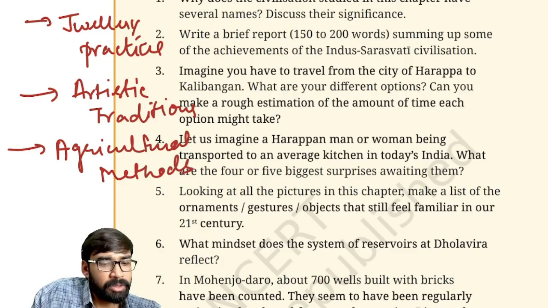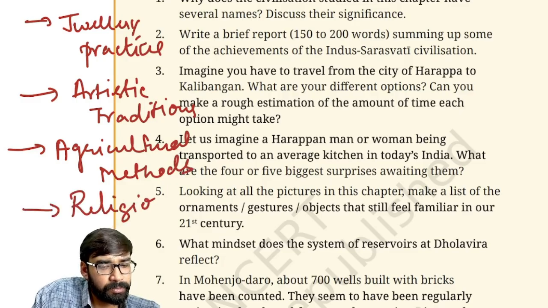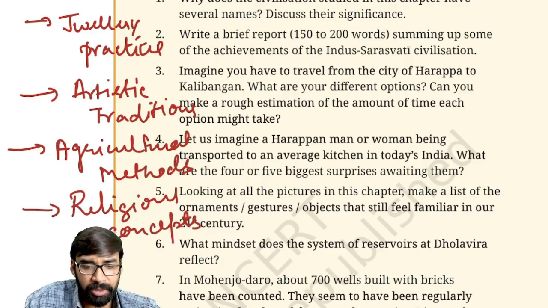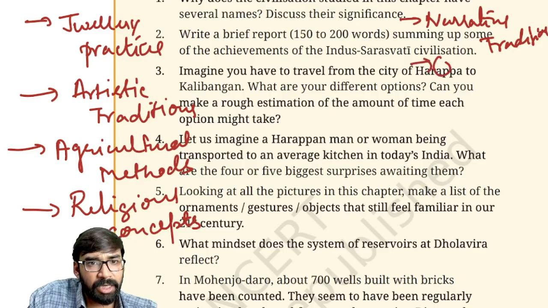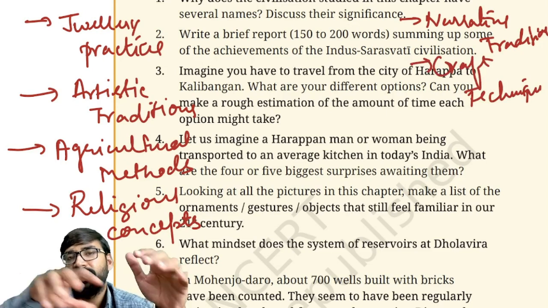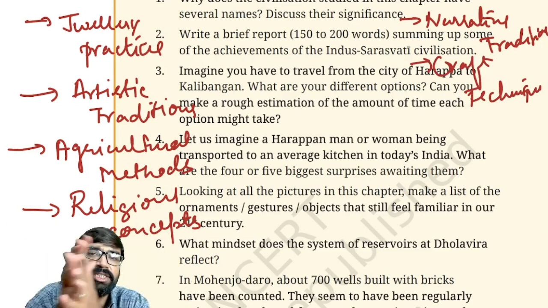Third, fourth, religious concepts, narrative tradition, and then last, craft technique. Fine. So this is the relevance of IVC.